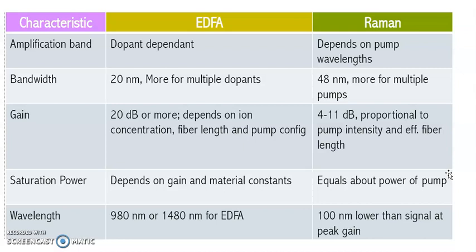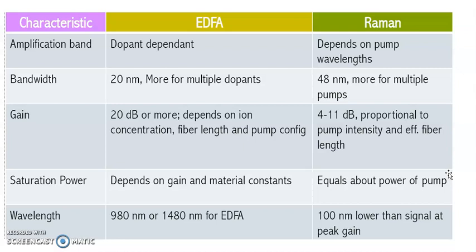If you compare an EDFA, erbium doped fiber amplifier, or you can say doped fiber amplifier, and this Raman amplifier with various characteristics, like amplification band, bandwidth, gain, saturation power and everything, you see that the amplification band is dopant dependent.